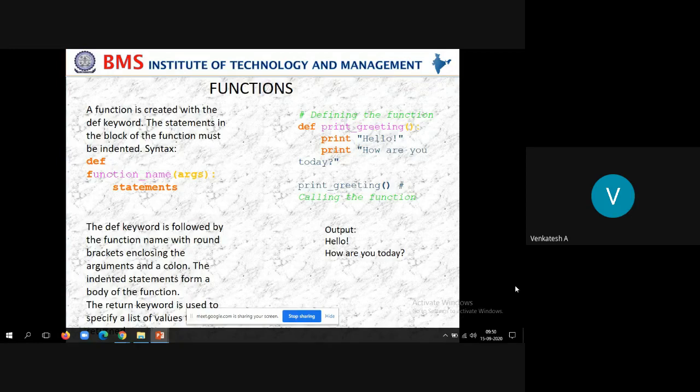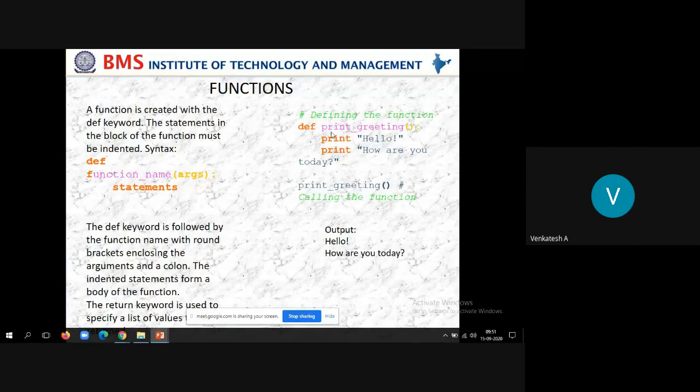A function is created with the def keyword. The statements in the block of the function must be indented. Look at the syntax. Every function begins with the keyword def, which stands for definition, that is, function definition. Def, then the function name, then the argument list, then a colon followed by the statements. This indentation indicates the body of the function.